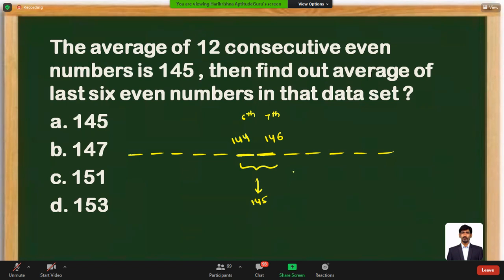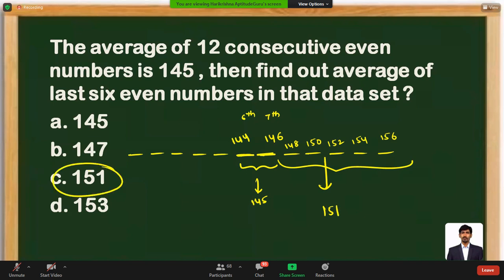So for the last six even numbers, this is 144, this is 146, this will be 148, this will be 150, this will be 152, this will be 154, this will be 156. Last six terms are going to be these. The average of these numbers is the middle number between 150 and 152. That's going to be 151. Mark it as the answer.